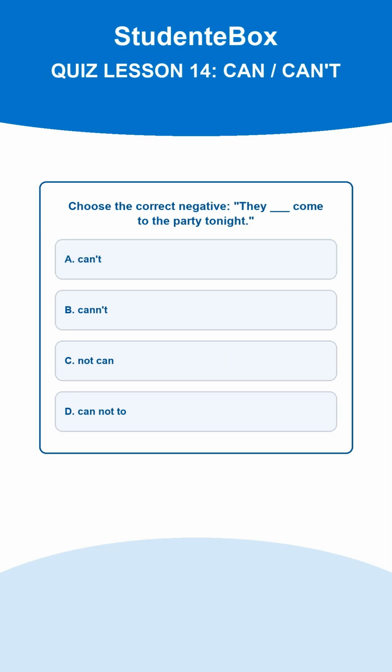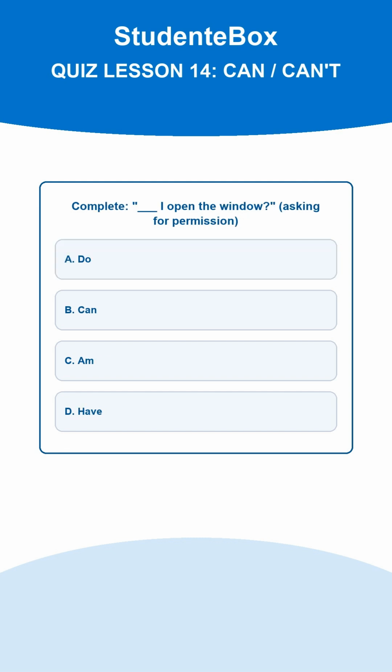Question 8. Choose the correct negative. They ___ come to the party tonight. A. Can't. B. Can't. C. Not can. D. Cannot to. The correct answer is A. The contraction of cannot is can't. La risposta corretta è la A.